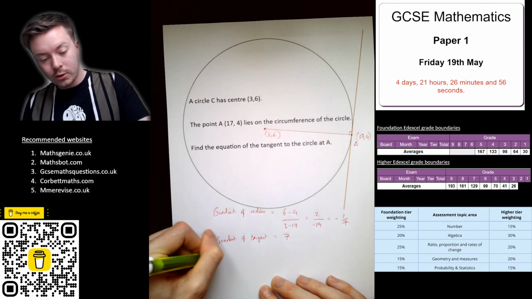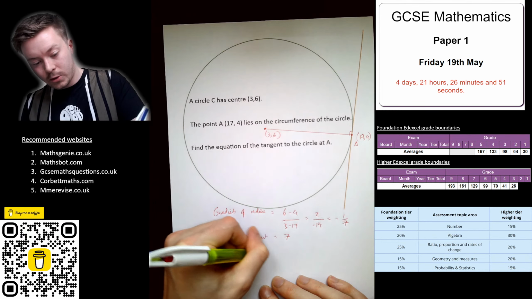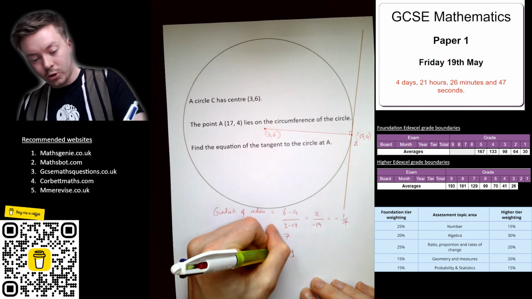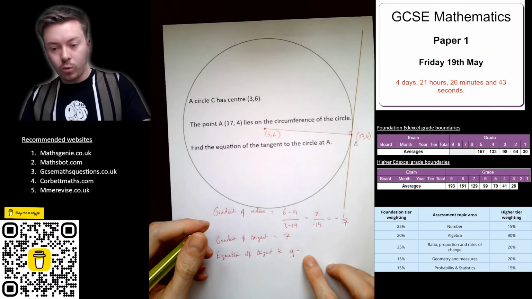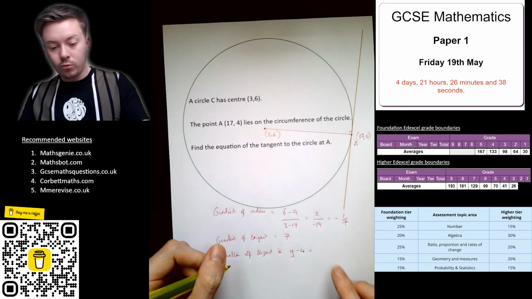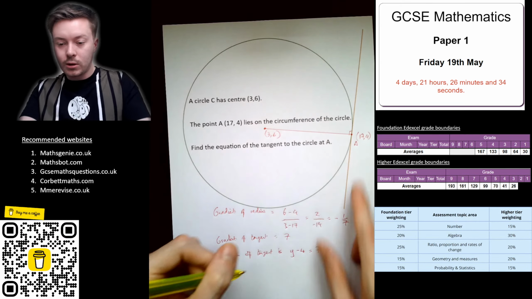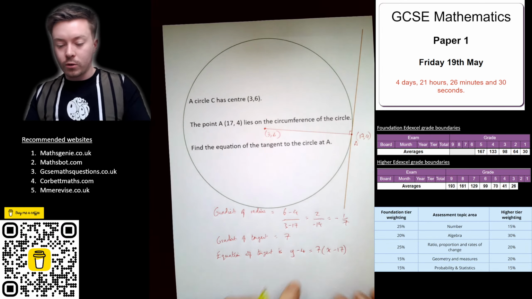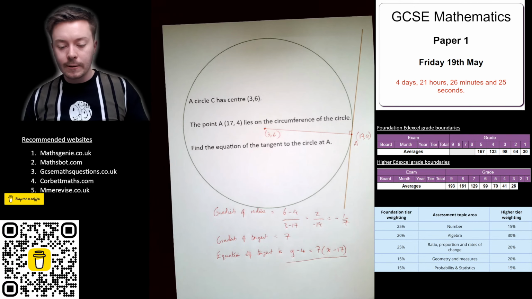So the equation of the tangent is, y minus y1, so y minus 4 is equal to the gradient 7 times brackets x minus 17. You've got to remember as well to plug in the point it goes through. And that's my answer. That's the equation of the tangent to the circle.